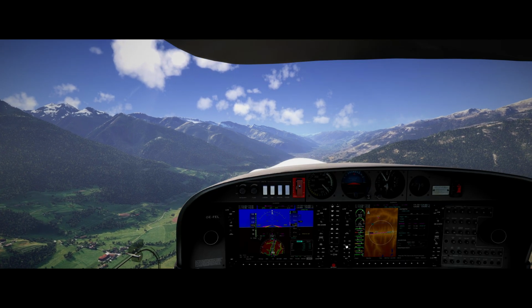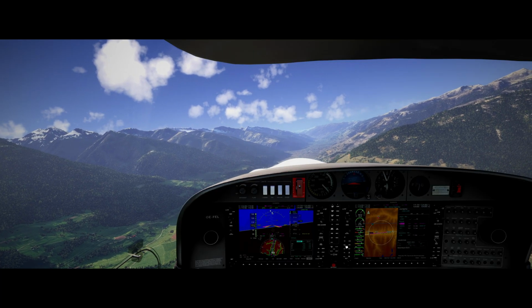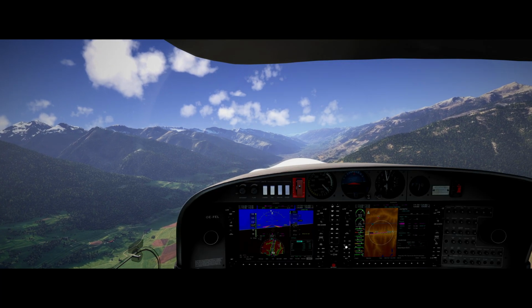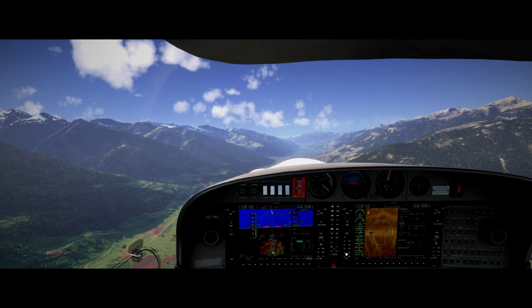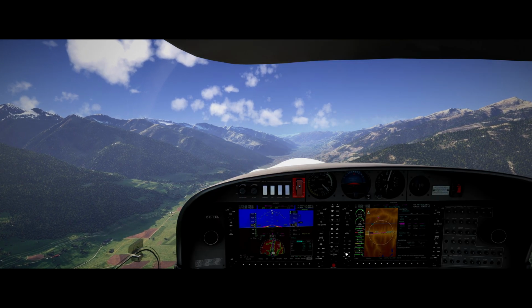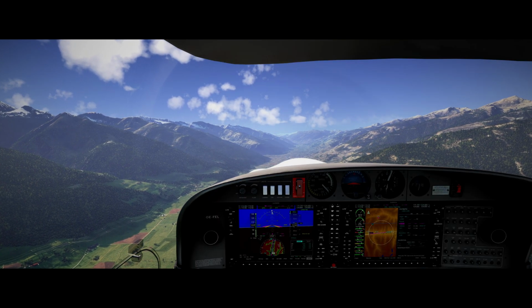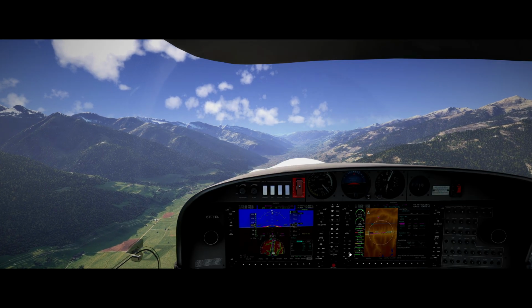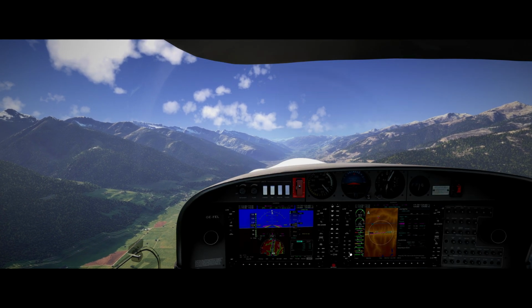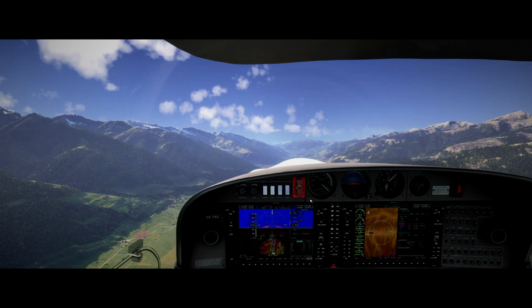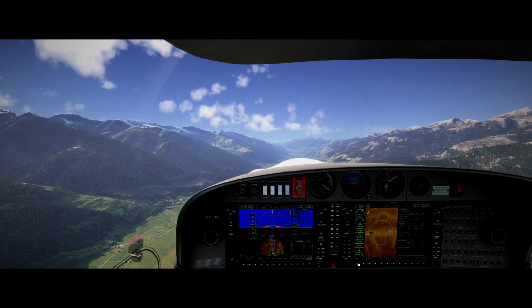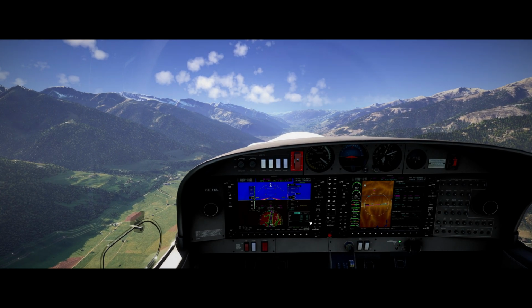We're going to activate that and activate the nav mode. Now let's keep on climbing. Whilst we're climbing out, let's quickly check.